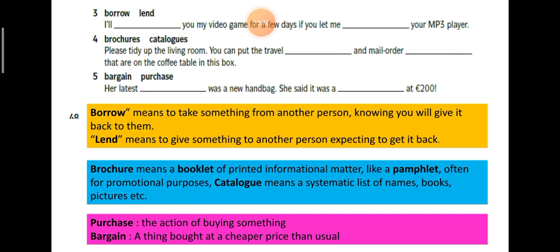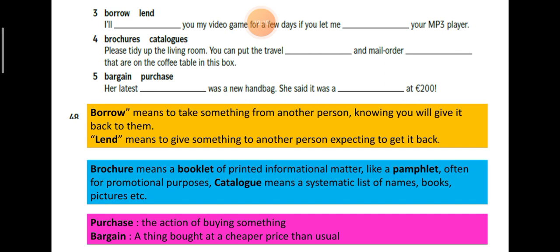Because that bicycle is not mine. So I have to ask her, may I borrow your bicycle? And then if my friend agrees to let me use her bicycle, she will say to me, I will lend you my bicycle. I hope you understand the difference and when we use it.